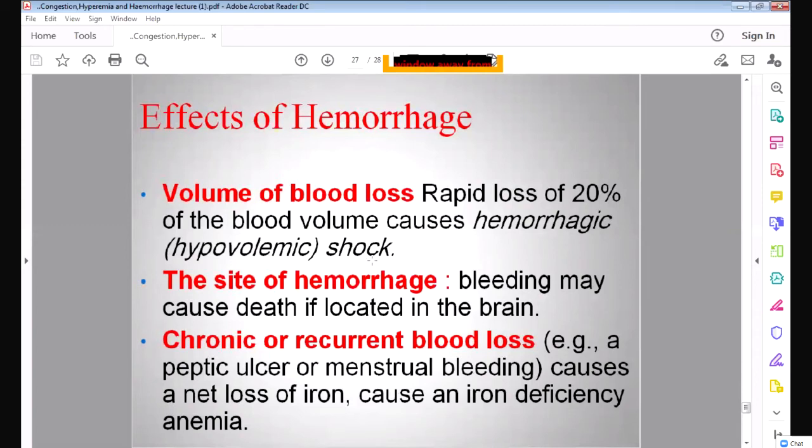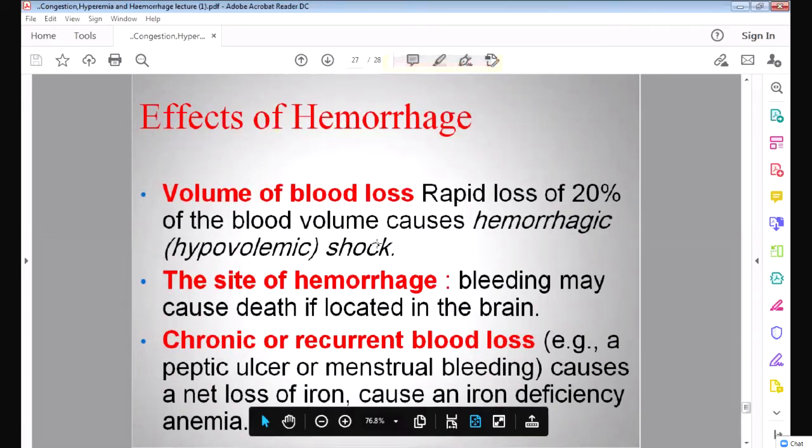This lecture will be taken up, I think, Wednesday or Thursday. So you will learn about this shock, but you should remember this is due to loss of blood. Like trauma or some loss of blood, it will cause shock. Whenever there is 20% loss of blood, it will cause shock. It is a very dangerous condition.